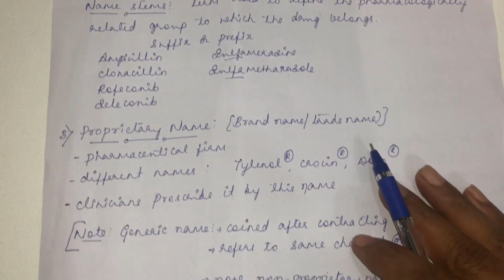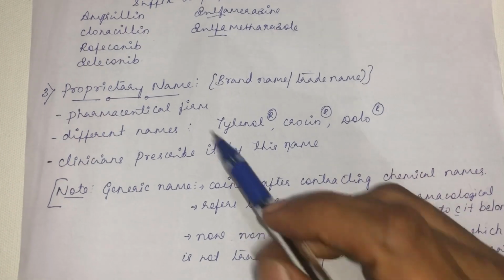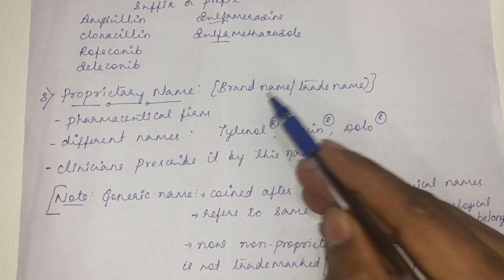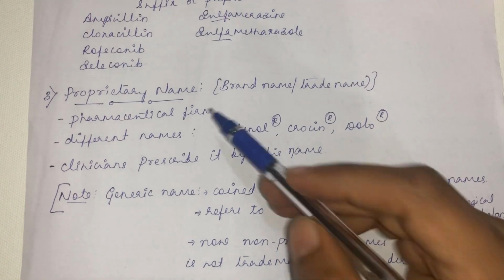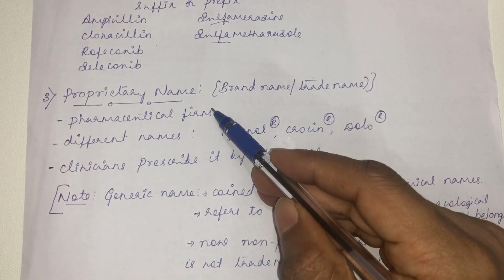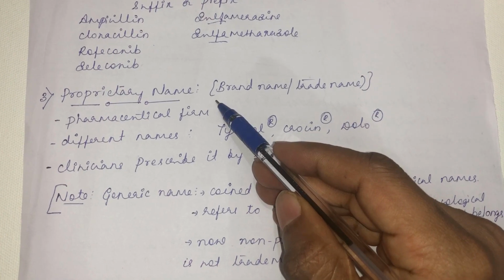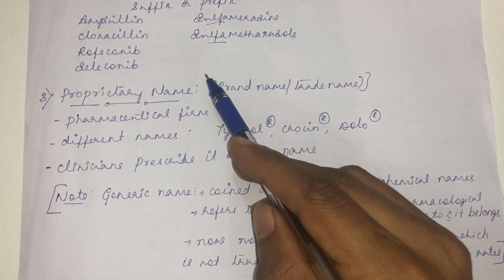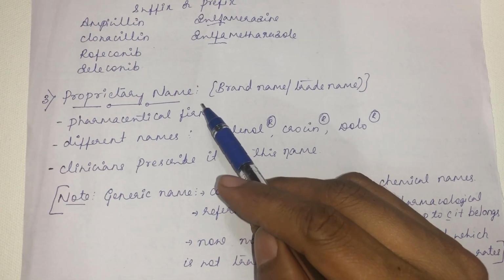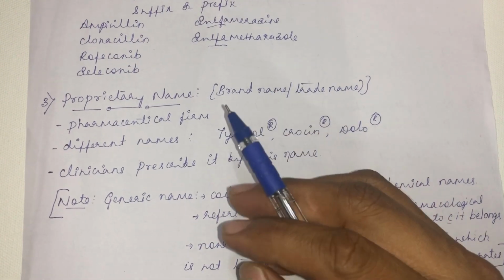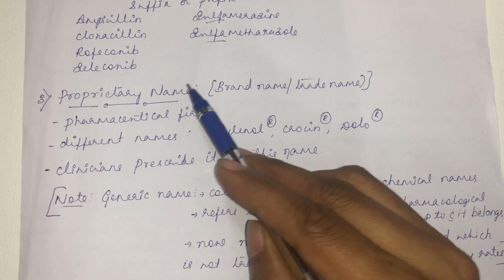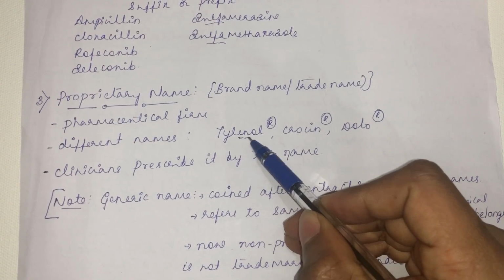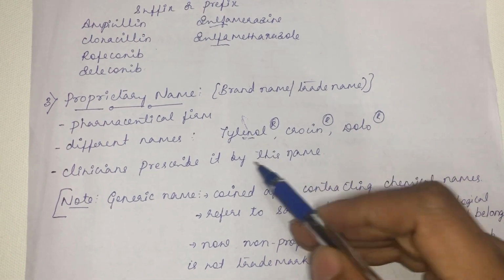Then the third way in which a drug can be named is the proprietary name. You can also call it the brand name or the trade name. A pharmaceutical firm will generally give a name to the drug it manufactures, and that is called the proprietary name. For example, paracetamol will be branded as Dolo 650. Dolo 650 is a brand name, a proprietary name. Or else Tylenol, which is a brand name by a different pharmaceutical firm.